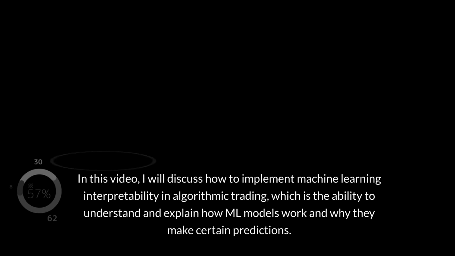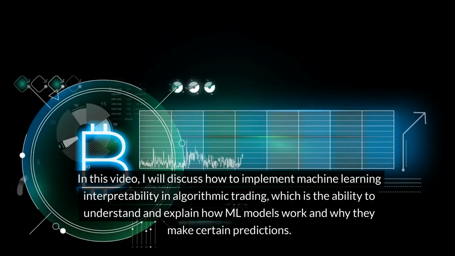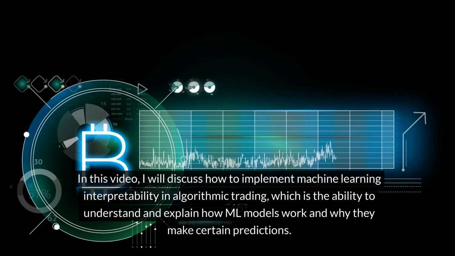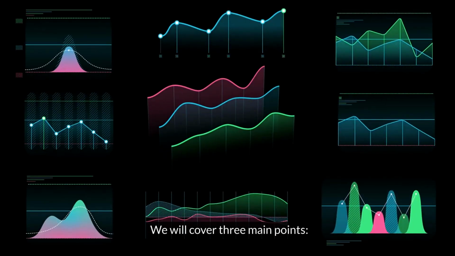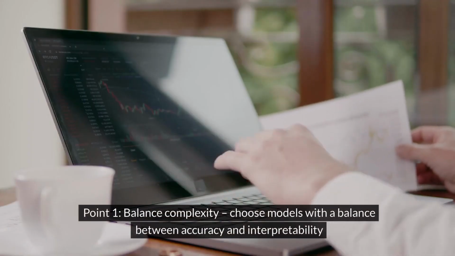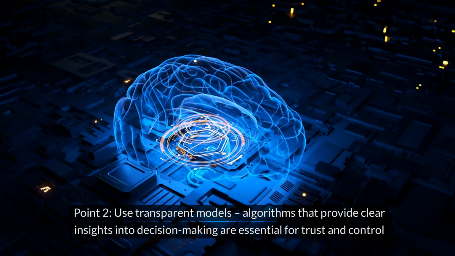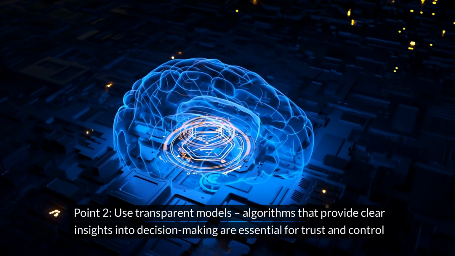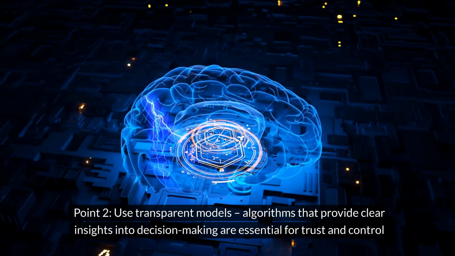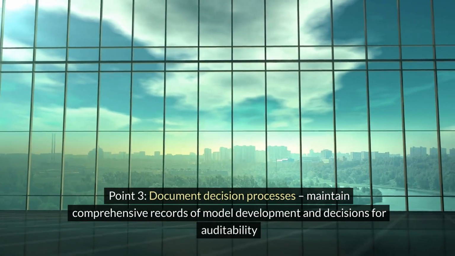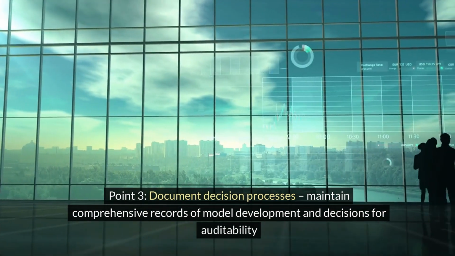In this video, I will discuss how to implement machine learning interpretability in algorithmic trading, which is the ability to understand and explain how ML models work and why they make certain predictions. We will cover three main points. Point 1. Balance complexity. Choose models with a balance between accuracy and interpretability. Point 2. Use transparent models. Algorithms that provide clear insights into decision-making are essential for trust and control. Point 3. Document decision processes. Maintain comprehensive records of model development and decisions for auditability.